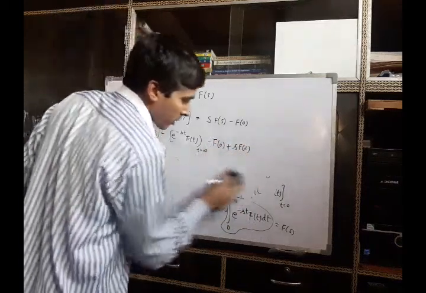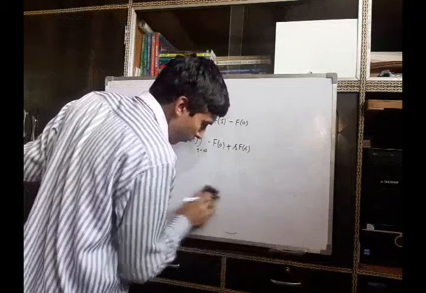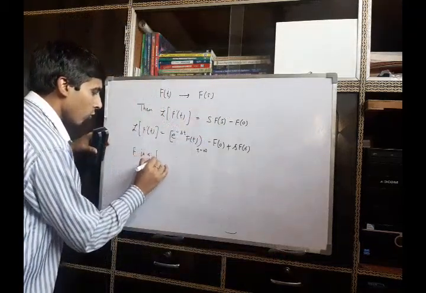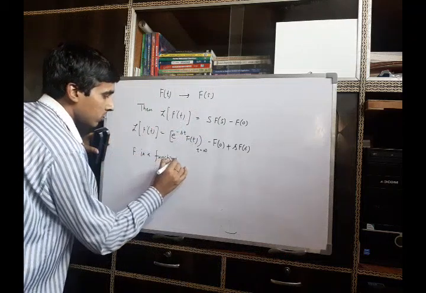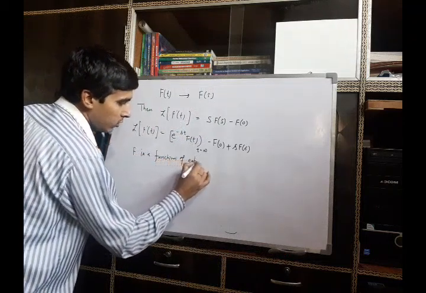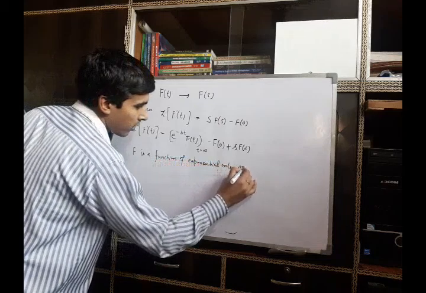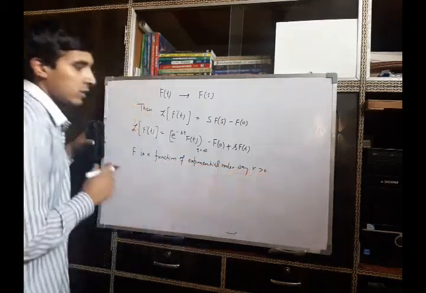Now here we assume one condition, that f is a function of exponential order, say gamma, where gamma is greater than 0.